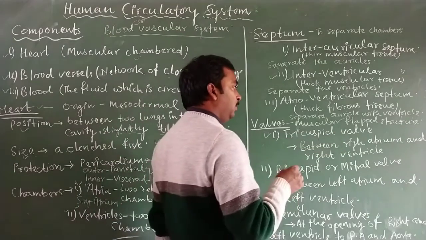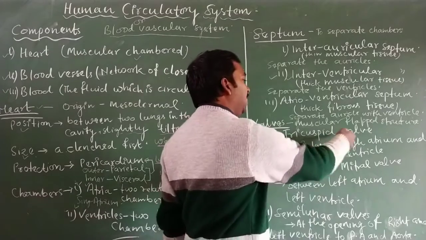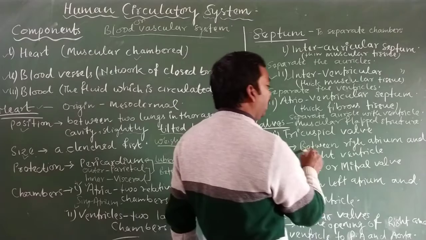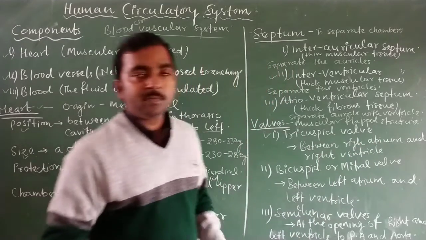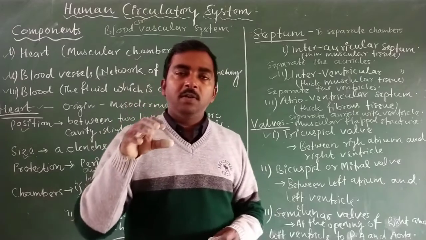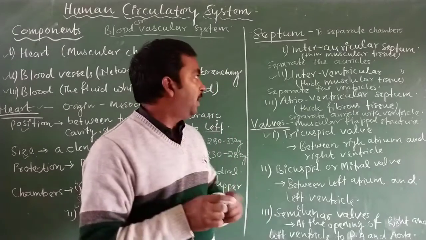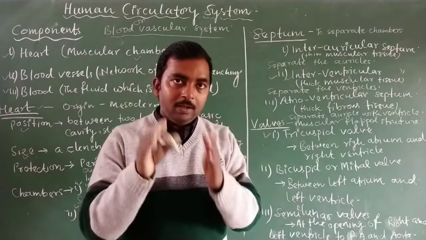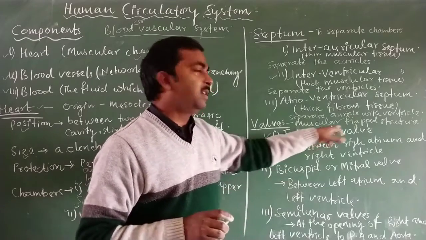Due to the presence of three cusps, it is known as the tricuspid valve, and it is present between the right atrium and right ventricle. The right atrium opens into the right ventricle through an opening, and that opening is guarded by the tricuspid valve.